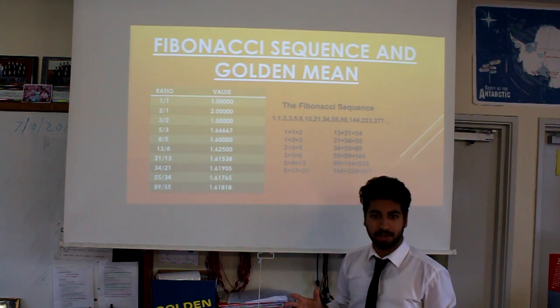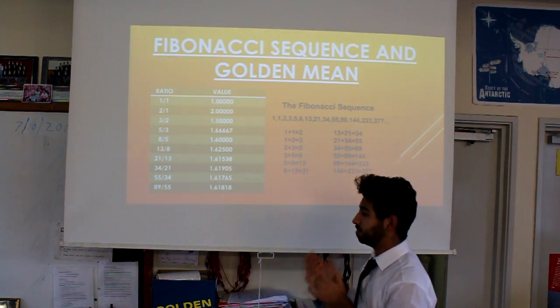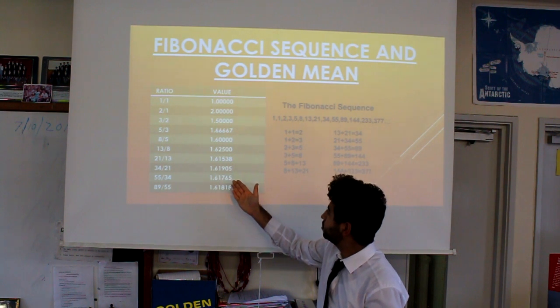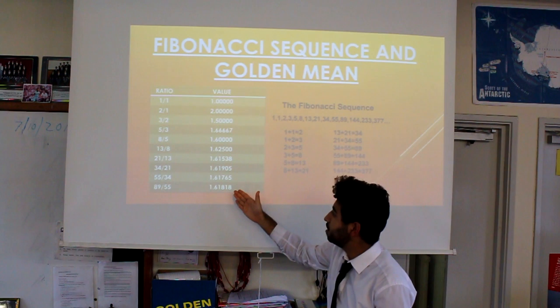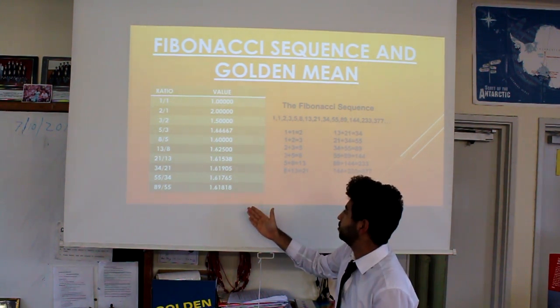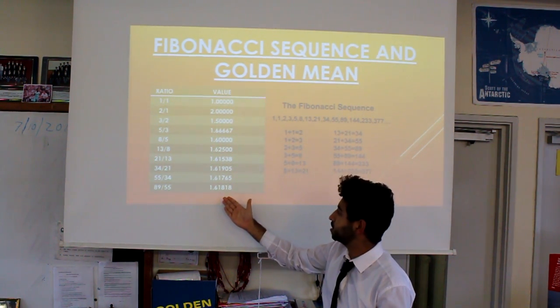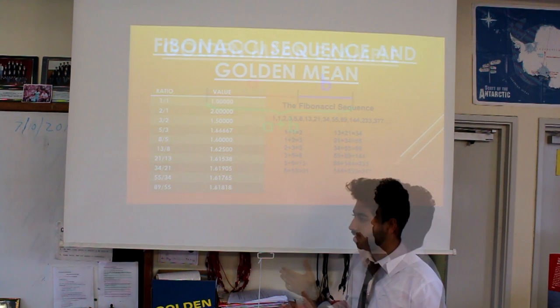Now, if we take one number in Fibonacci's sequence and divide it by the previous number, we get a number that's close to this golden mean. And as you can see, as we do this further along the Fibonacci sequence, we get closer and closer to the special number of 1.618, which is the golden mean.